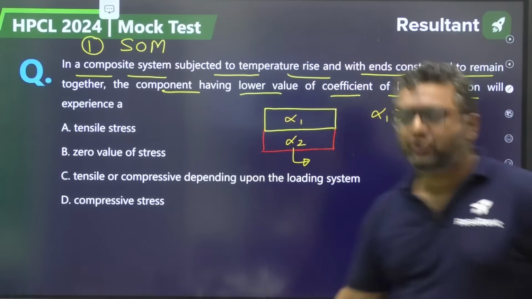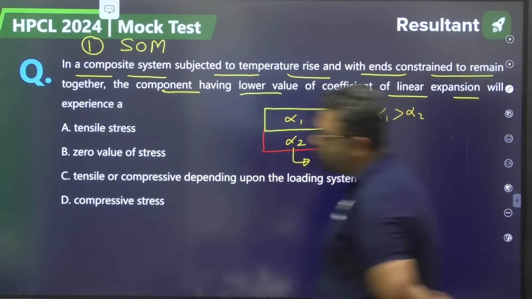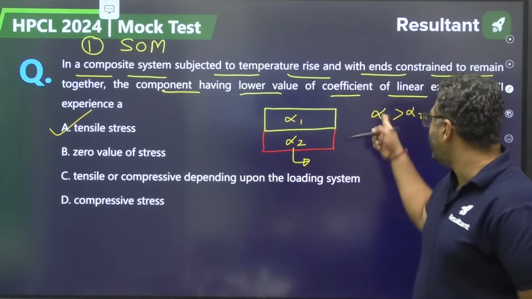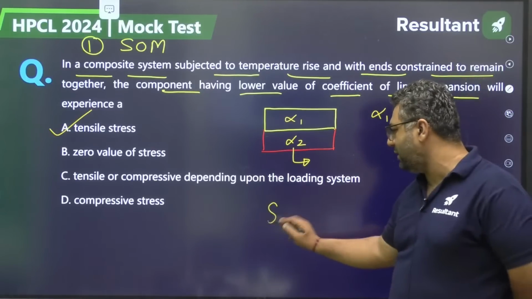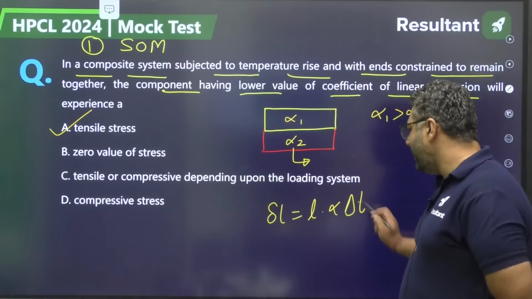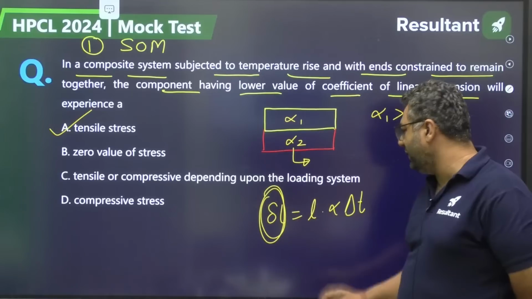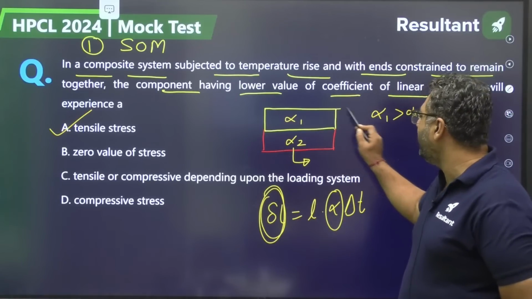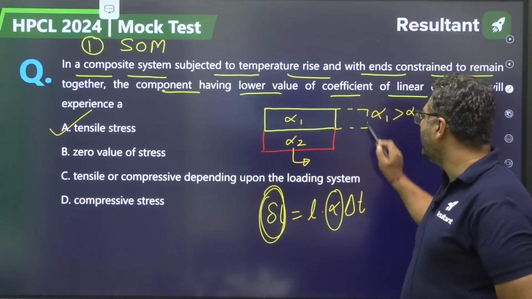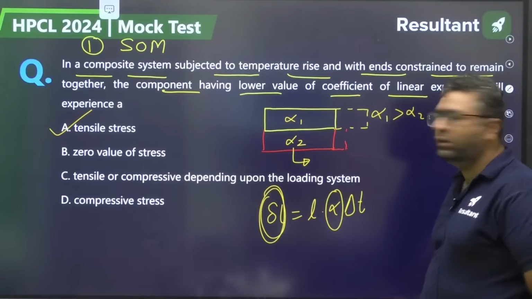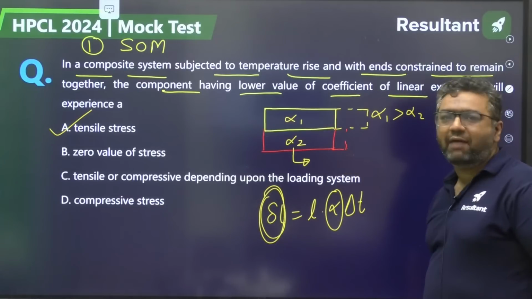So dear, first of all, I would like to tell you the answer for this is going to be A. Just feel it. My dear, if alpha 1 is more than alpha 2, you know delta L is going to be L alpha delta T. So my dear, the tendency of increase in size will be more with alpha more. So this alpha 1 would be expanding more if it is alone, and the red one will be expanding less if it is alone. But as they are together, they have to expand together.